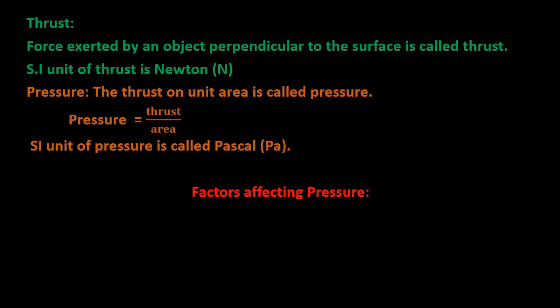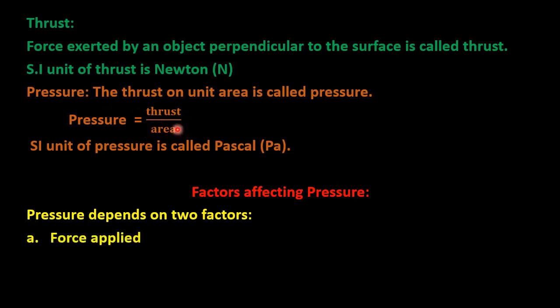Now, what are the factors affecting pressure? Pressure depends on two factors. From this formula for pressure, we come to know that pressure depends on the thrust or the force, and also on the area. So it depends on the force applied and the area of the surface over which the force acts.